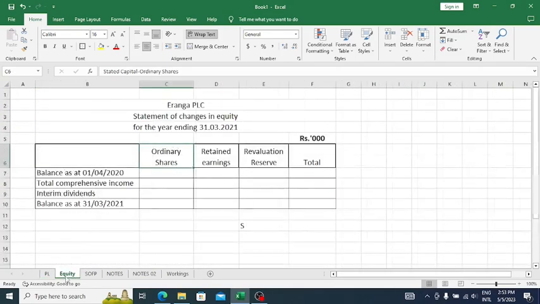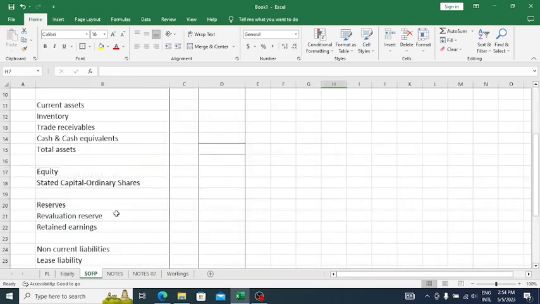The next one is the statement of changes in equity. This is the format of that. Eranga PLC statement of changes in equity for the year ending 31st March 2021. Then you have to record the opening balance, total comprehensive income, interim dividend, and the closing balance. But if you want to record any other thing, we'll see at the time when we are reading the question, right?